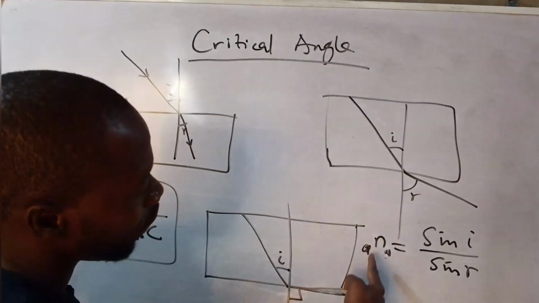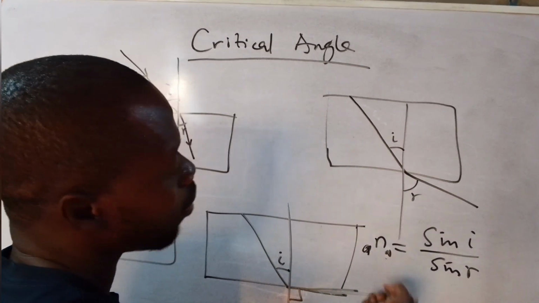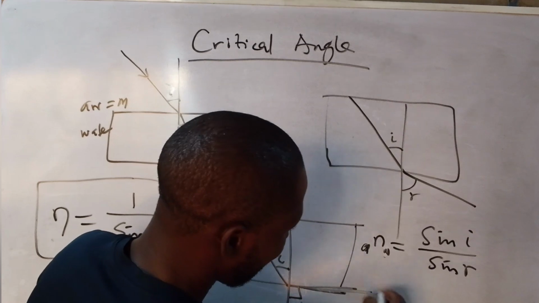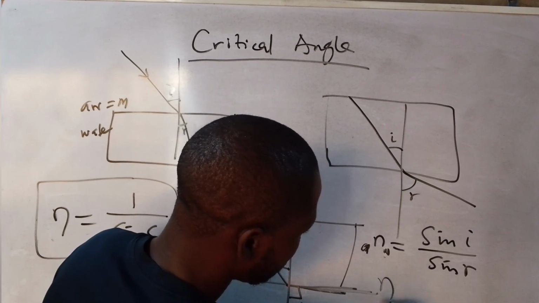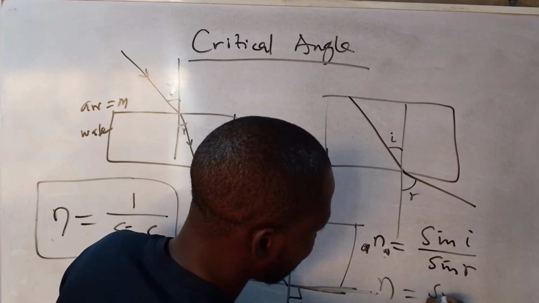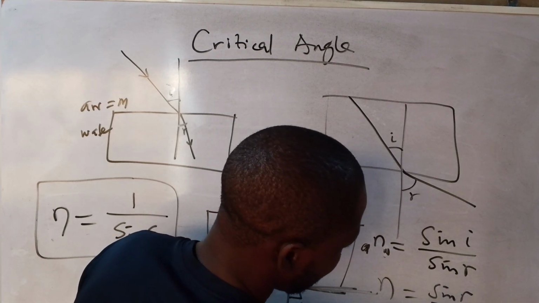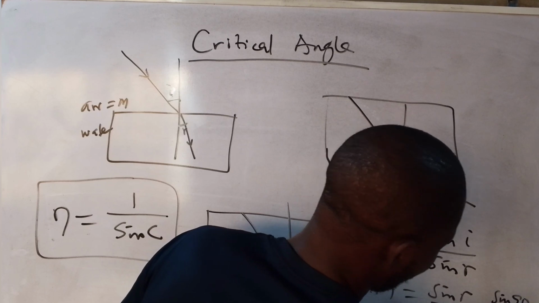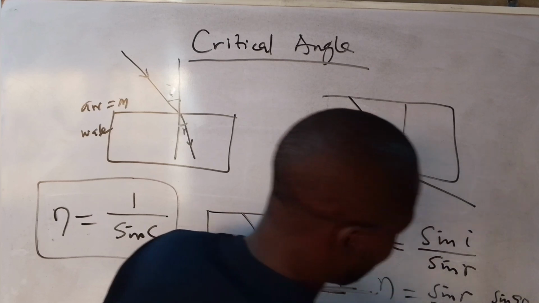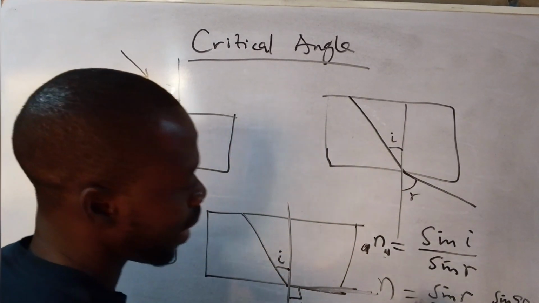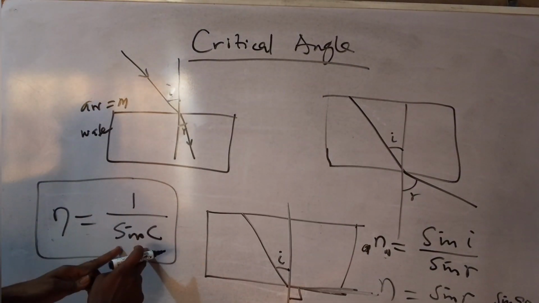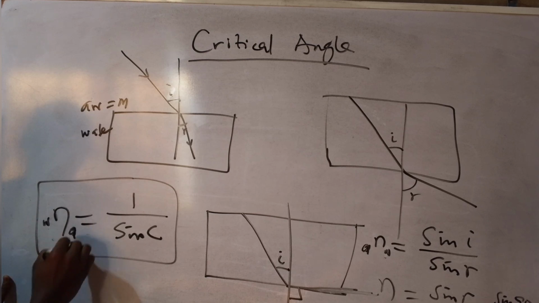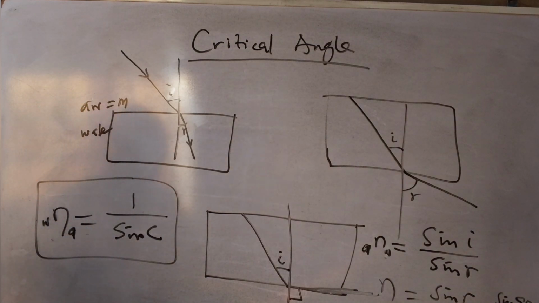Because refractive index from air to water is inverse of refractive index from water to air. So if air to water is sine I over sine R, then for water to air, it's going to be sine R over sine I, which is sine 90 over sine I. I is now our critical angle, and sine 90 is 1. So it gives you 1 over sine of critical angle. So this is water to air, or the denser medium to the less dense medium.